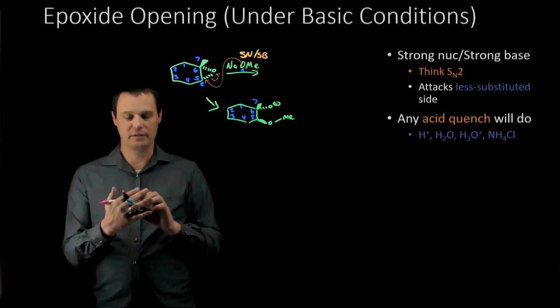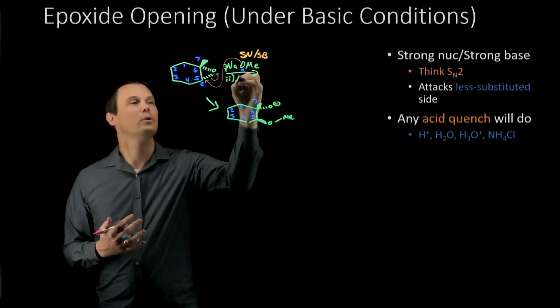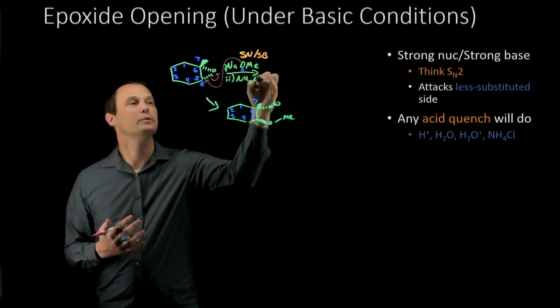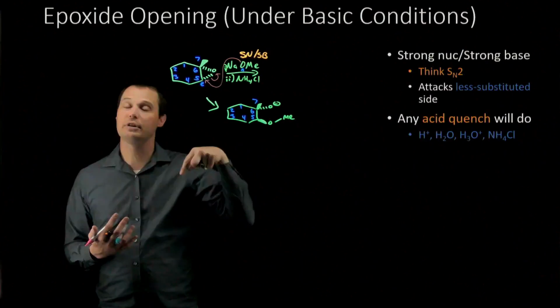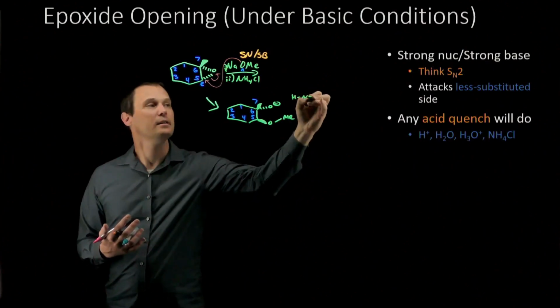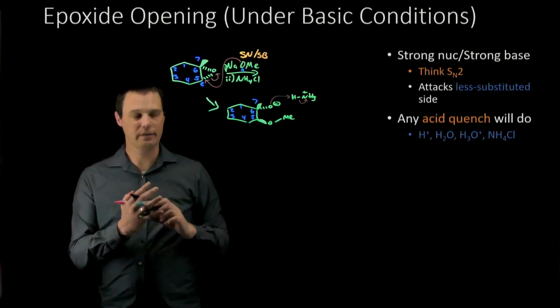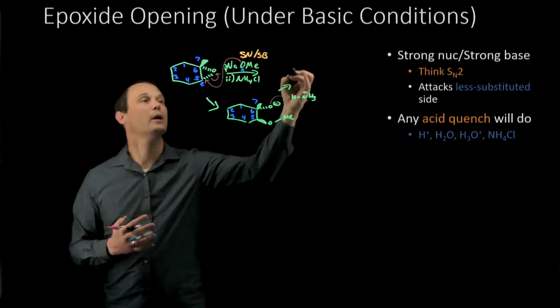The one that I like to use is ammonium chloride. That's the one I tend to use. So we can use ammonium chloride as our quench in this reaction. I have another video on quenching reactions that I'll link to down below. But the ammonium chloride acts as an acid, the O- acts as a base, and we take the hydrogen from the ammonium chloride to protonate the O- to form our final product.